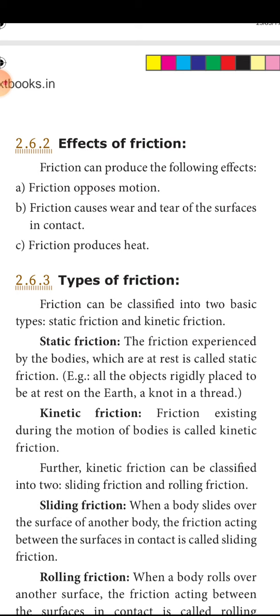So the frictional force always opposes the motion. Either it is increasing the speed of your motion so you jerk and fall, or it will be holding your path so you cannot walk. So it is always opposite to the motion. Friction causes wear and tear of the surfaces in contact. This happens usually in machines.